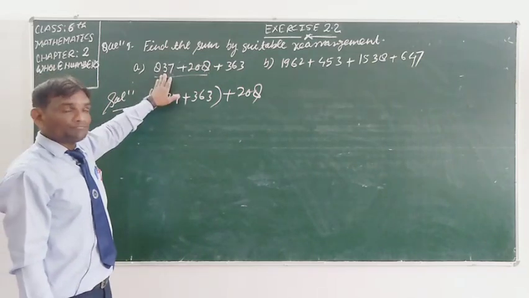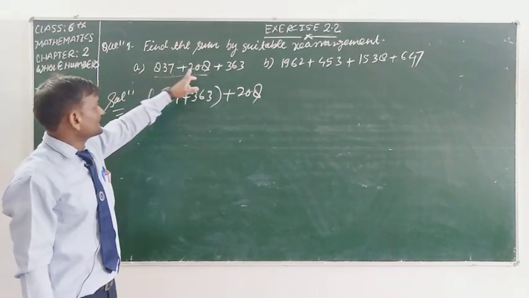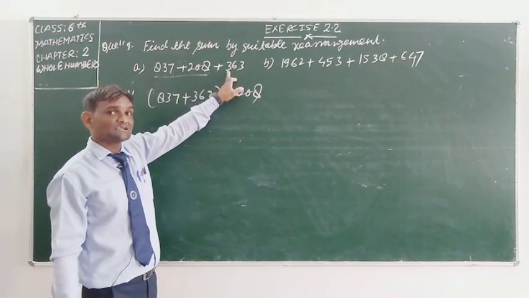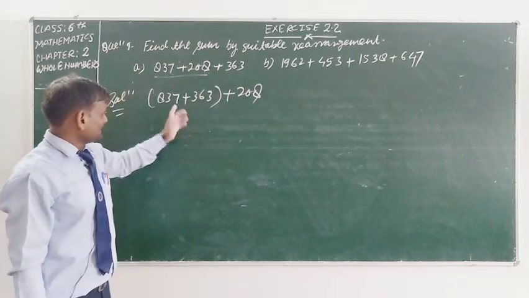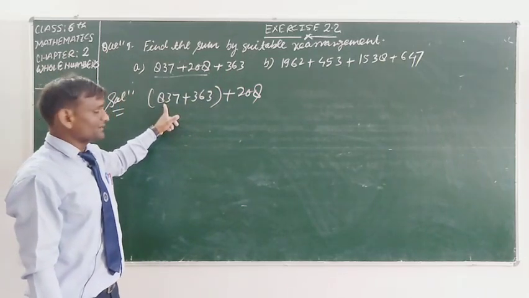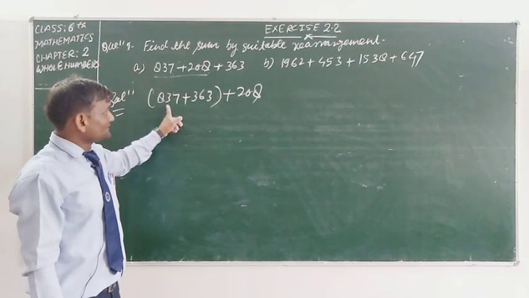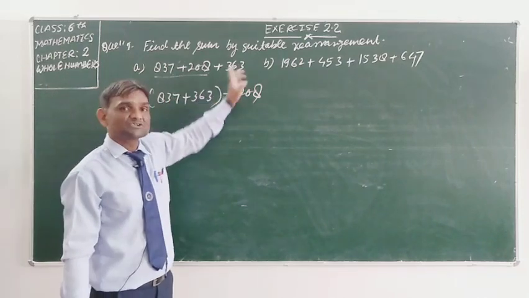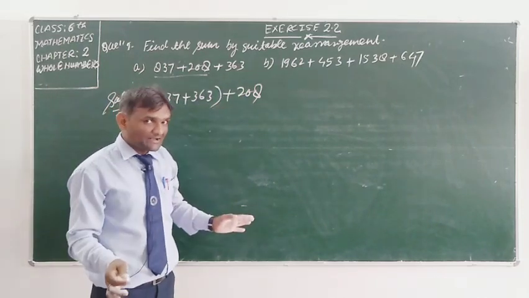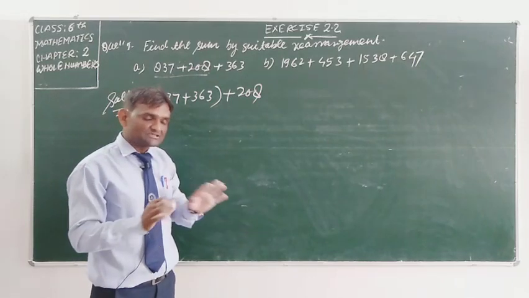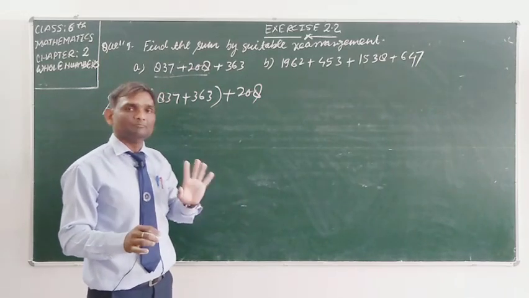In your question, the first number is 837, second is 208, third is 363. But here we are taking the first number 837 as same, but the second number I am taking 363. I have changed the order here. There is no meaning of changing the order. Your sums will be the same.